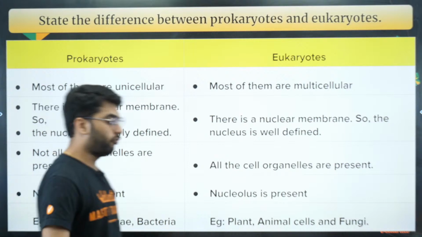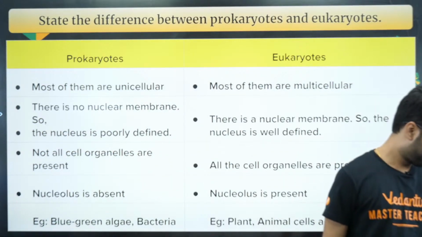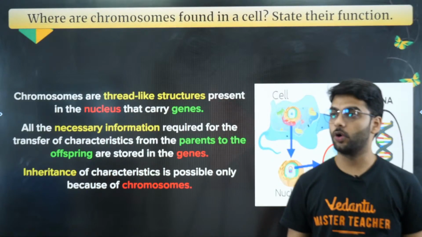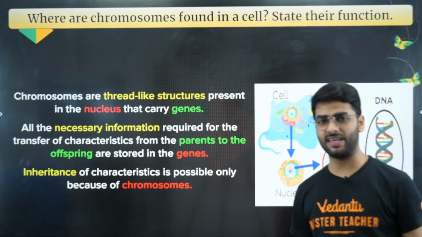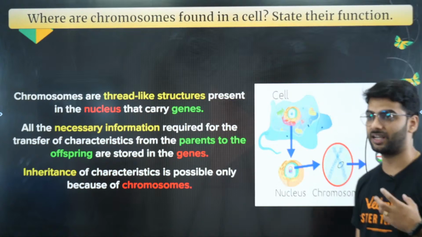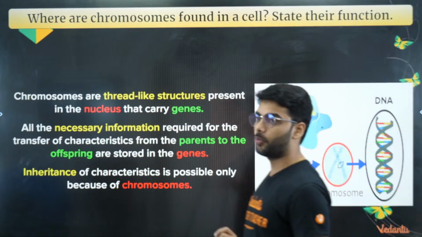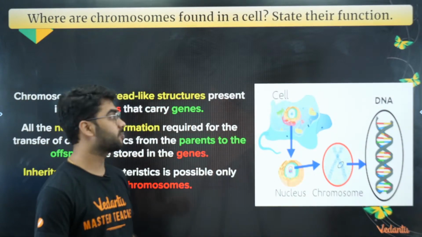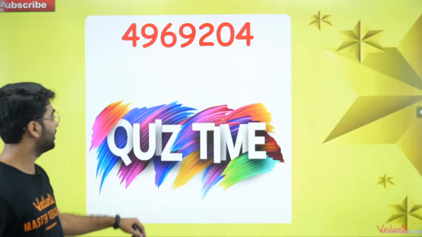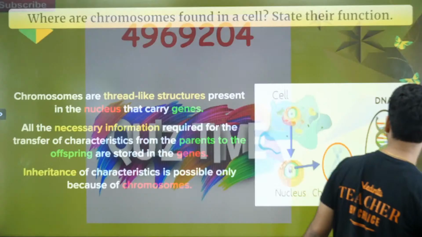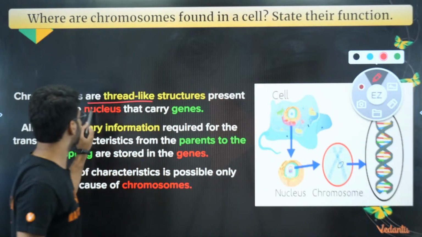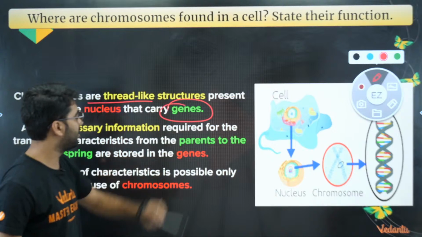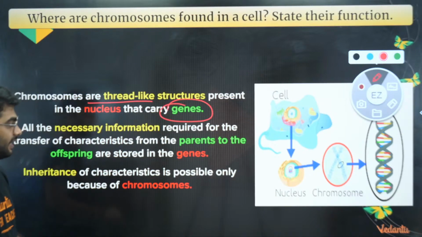Come on, moving on. So, where are chromosomes found in a cell? State their function. Again, a very important question. Most of the students get confused in this. What are chromosomes? They are thread-like structures present in the nucleus and they carry the genes. This is very important. Gene is a segment of the DNA.